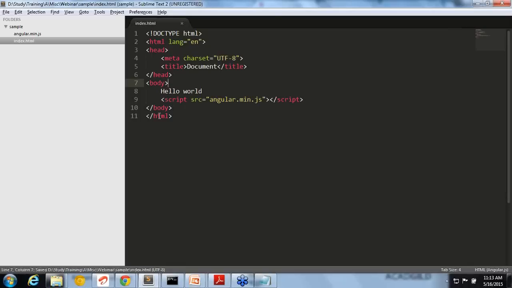I haven't gone through the details of Angular. We will just include Angular and I will add just the basic setup. After that, I will explain to you the different components or parts of AngularJS. Okay.